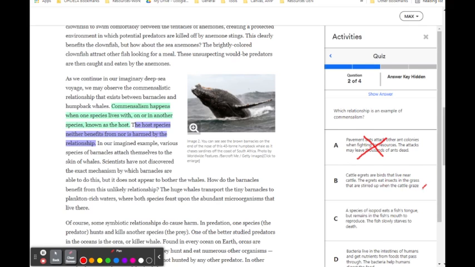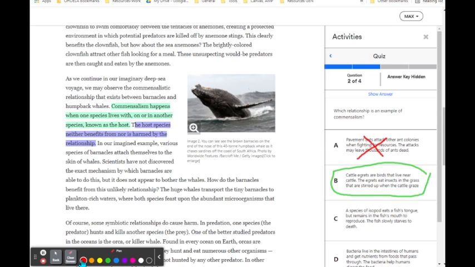B, it says cattle egrets are birds that live near cattle. The egrets eat insects in the grass that are stirred up when the cattle graze. So the birds, the cattle egrets, get food whenever the cattle move in the grass. The cattle themselves are not affected. There's no benefit to them. The cattle egrets, those birds, don't affect the cattle. The cattle are neutral. So B is going to be our commensalism example.